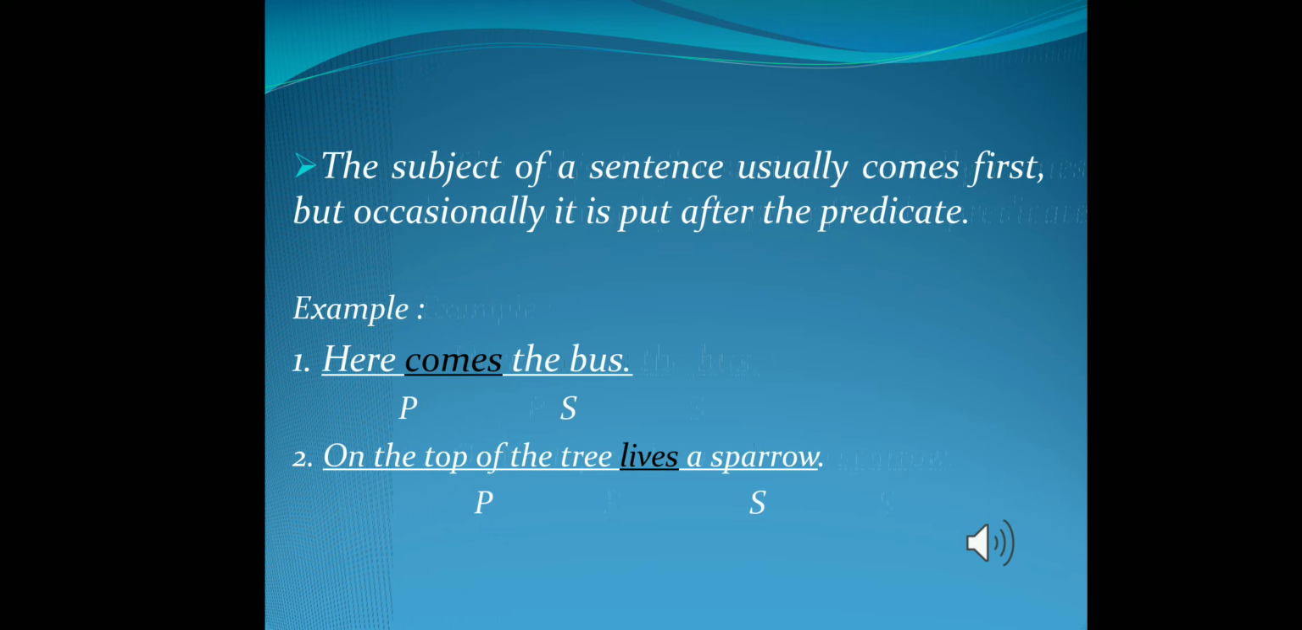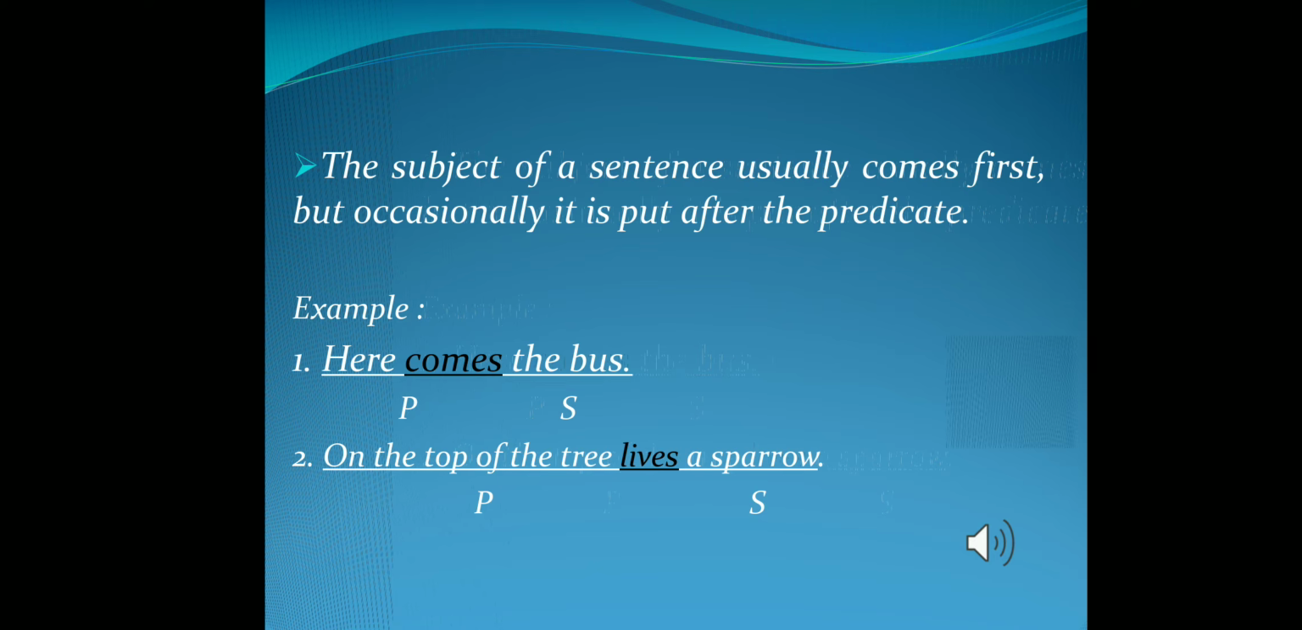As we have seen three to four examples, in those examples we could have noticed that the subject of a sentence was first. But occasionally it is put after the predicate. You can see the example here. Here comes the bus. So what is the verb in the sentence? Comes. So what comes? The bus. The bus will be our subject. The remaining part with the verb is our predicate.